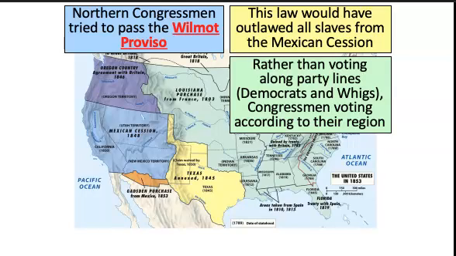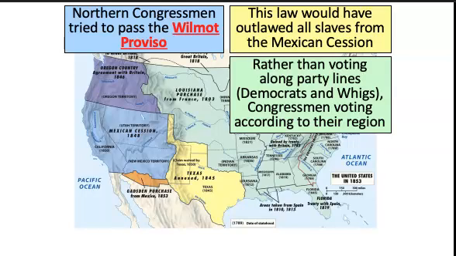But what the Wilmot Proviso does is it divides these two national parties. And instead of voting along party lines, they vote along regional lines. And so we see all the Southerners voting against the Wilmot Proviso, and many, though not all, Northerners will vote for it. And so we really start to see, with the Wilmot Proviso, the really dangerous lines of sectionalism start to emerge.